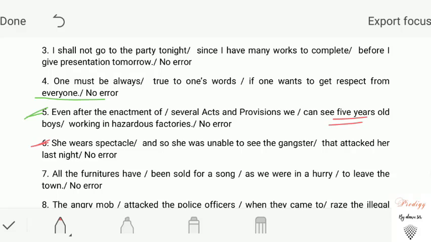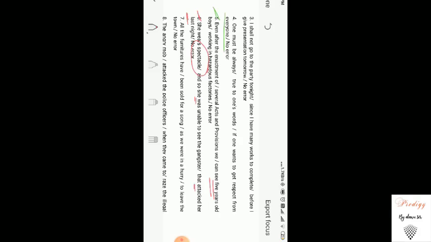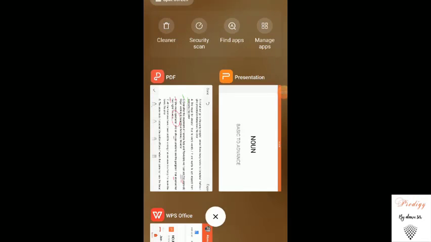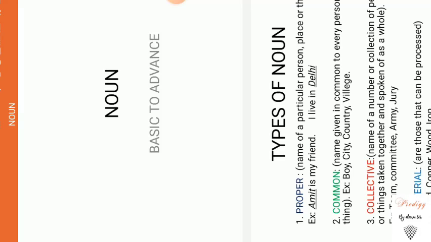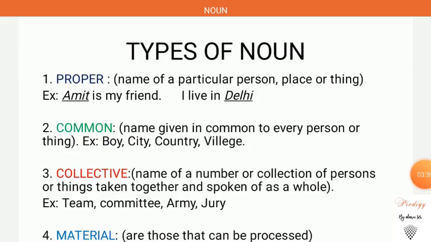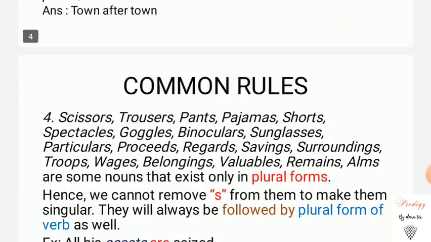As you can see, last night is in V2, so attacked is also V2. And was is also from past tense. So in that case, the construction of tense is alright, but the word, particularly this word spectacle, is not right here. As I have already discussed in my previous videos while discussing the basics of this chapter, some nouns always come in plural form.